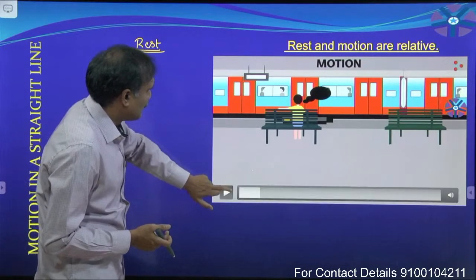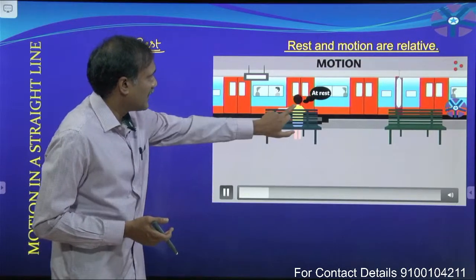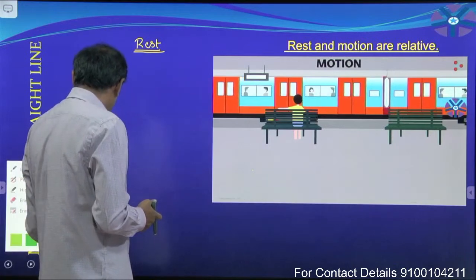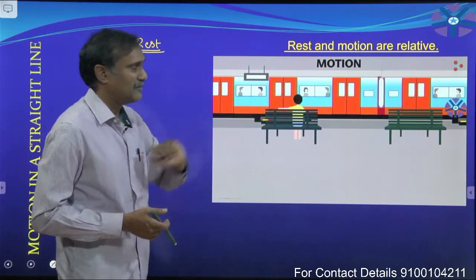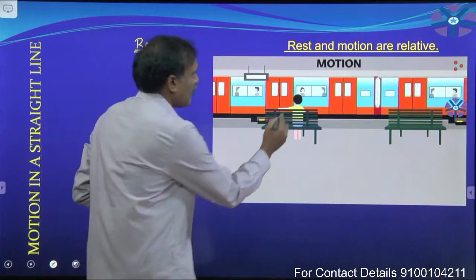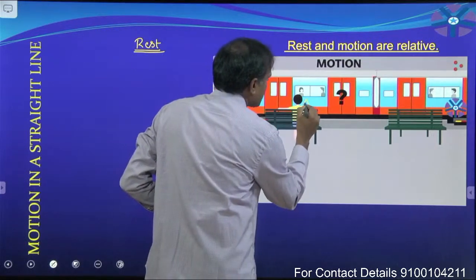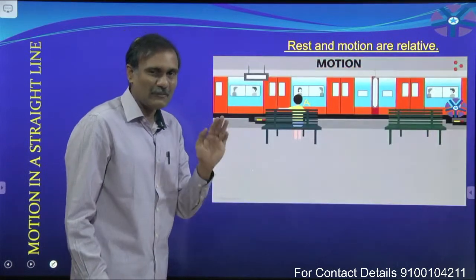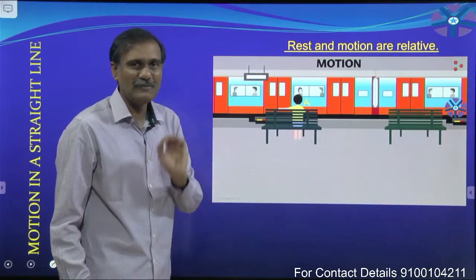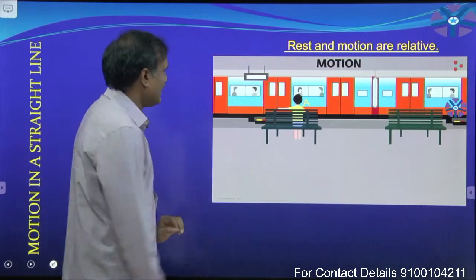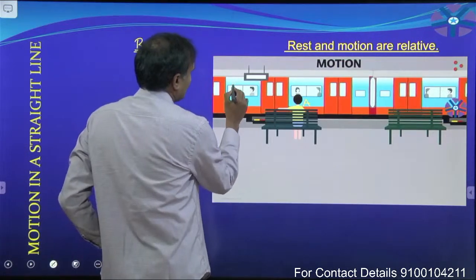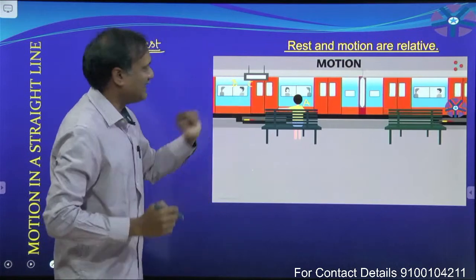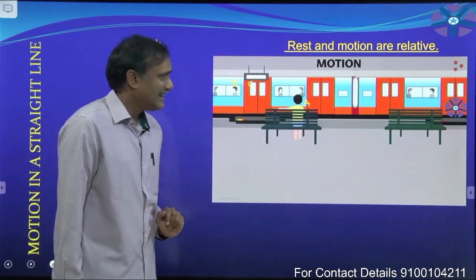Now, you observe this here, a boy who is on the platform. I am assuming that boy as A. The boy who is sitting on the platform, I want to consider A, and here he is B and here is C. Okay.